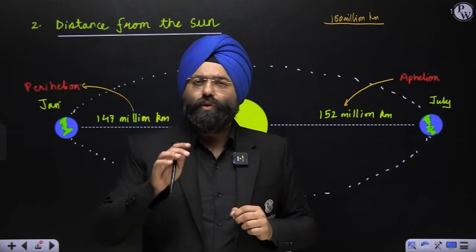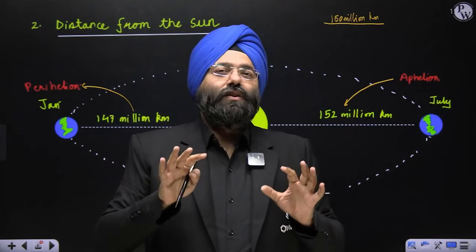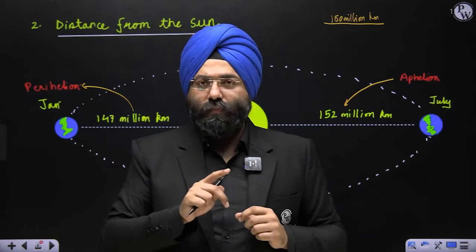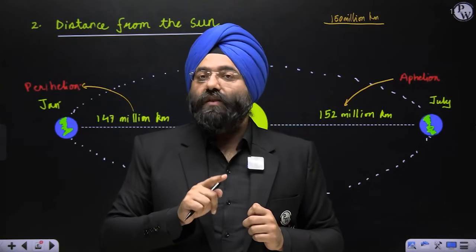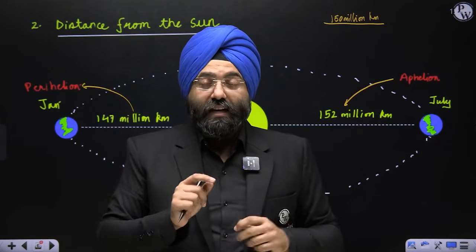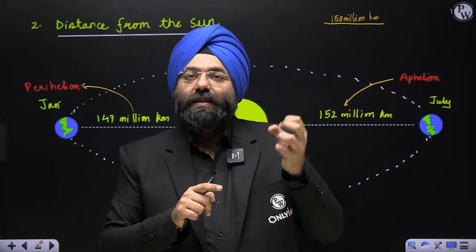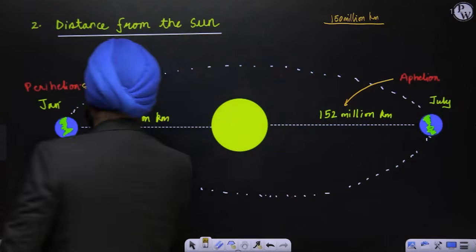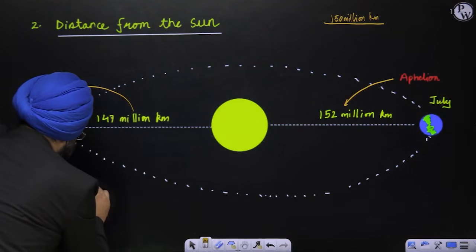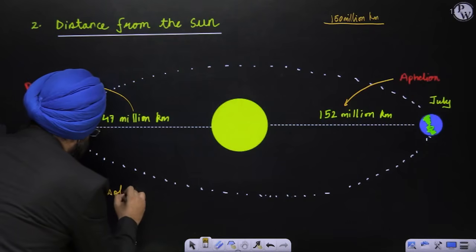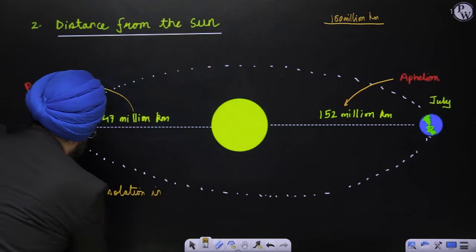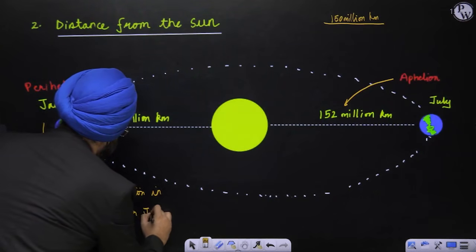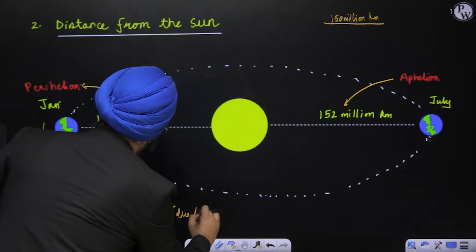So if somebody asks you, because you are staying in the Northern Hemisphere, you possibly assume that because it is summer in the Northern Hemisphere, more insolation would be received on the complete earth in the summer. No. Because the distance is less in the month of January, which is 147 million kilometers, the overall incoming solar radiation received on this earth is more in the month of January. So can I say: more insolation in January than July due to the distance.